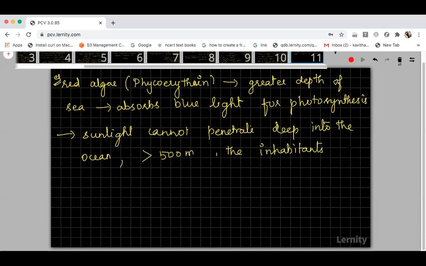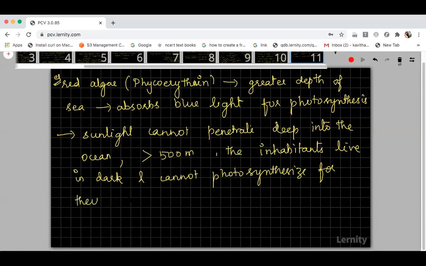So the animals which are present at more than 500 meters depth will live in the dark, because sunlight cannot penetrate. And if light cannot penetrate, the organisms cannot photosynthesize either. They cannot photosynthesize for their energy production, because light cannot penetrate below 500 meters.